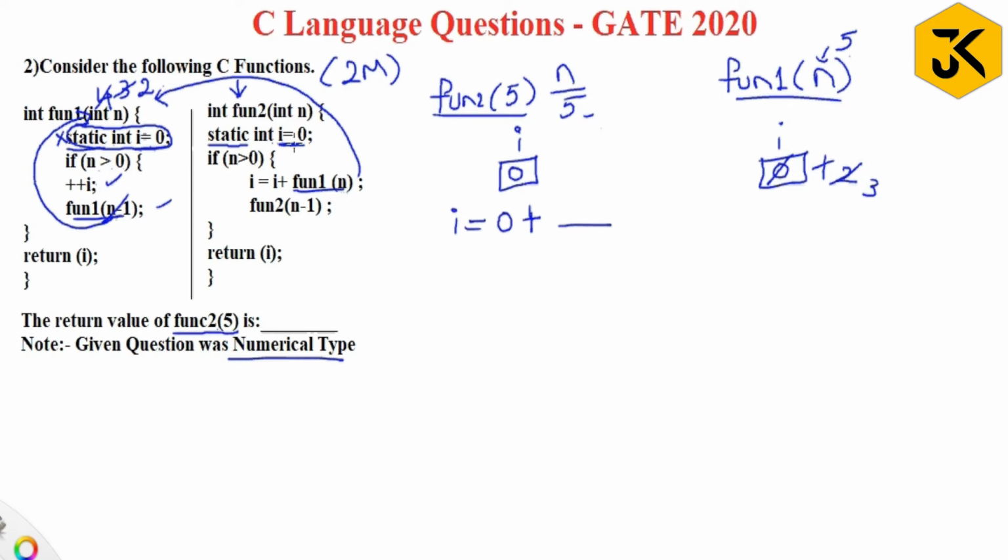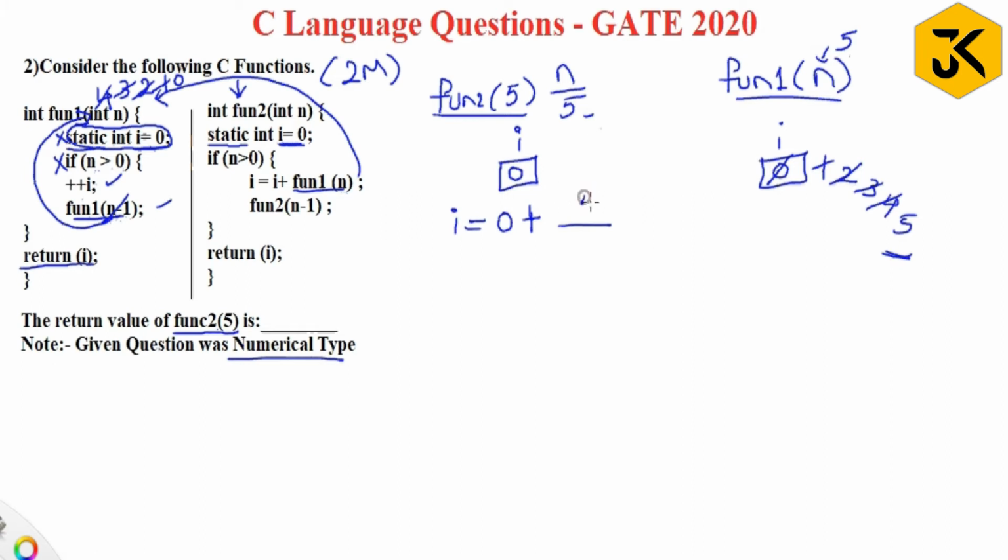2 greater than 0, plus i gives 4. Now it is going to pass function 1 of 2 minus 1, that is 1. 1 greater than 0? Yes. Plus i means 5. Now function 1 of 1 minus 1. You have understood, I am not writing anything here. The n value is 1, 1 minus 1 is 0. Now it is going to pass 0. Is 0 greater than 0? No. The condition fails. When the condition fails, it executes return i. It is going to return the value 5.